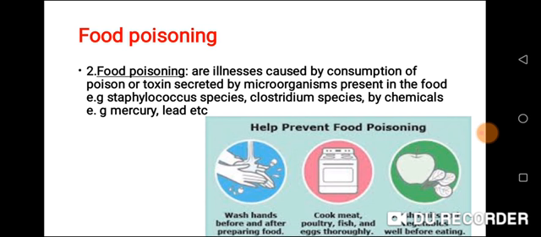That is why, children, always ensure you cover your food, wash your plates and cutlery. Always make sure you observe personal hygiene. As you can see in the pictures on the screen, these help prevent food poisoning. From the first picture: wash hands before and after preparing food. Cook meat, poultry, that is chicken, fish, and eggs thoroughly. Wash fruits and vegetables well before eating.